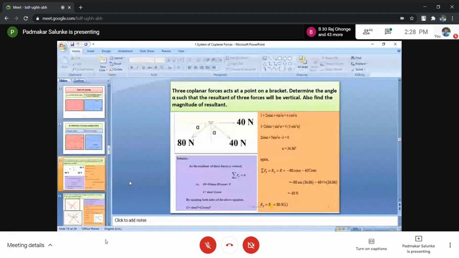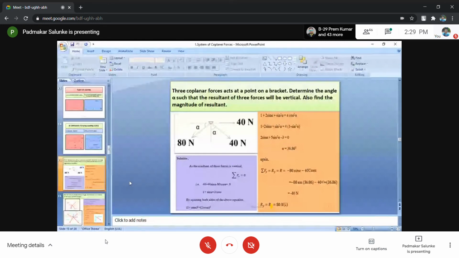By squaring both sides, what will we get? (1 plus sin alpha) whole square equals (2 cos alpha) whole square. Expanding the LHS: 1 plus 2 sin alpha plus sin square alpha equals 4 cos square alpha.